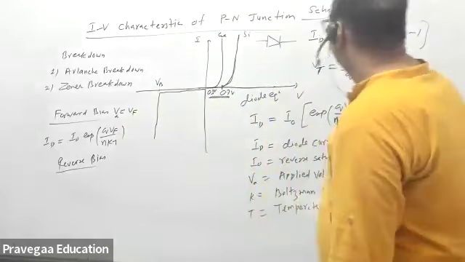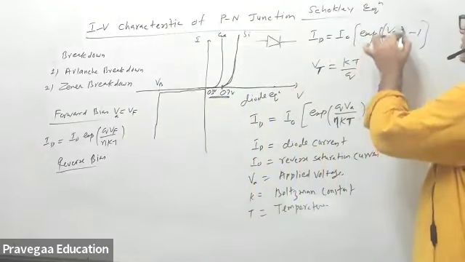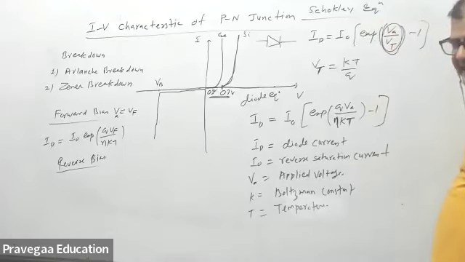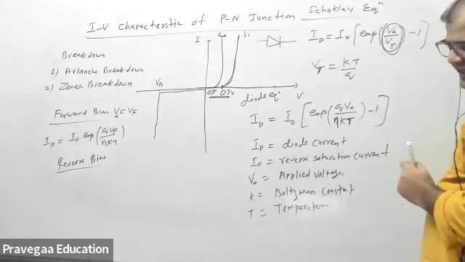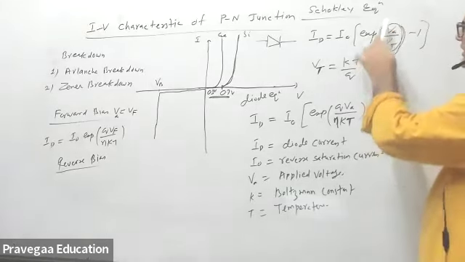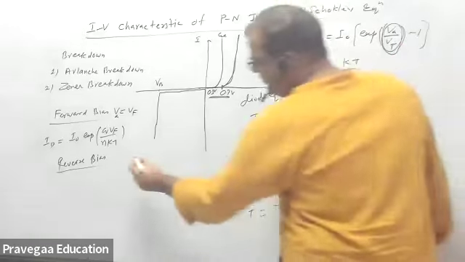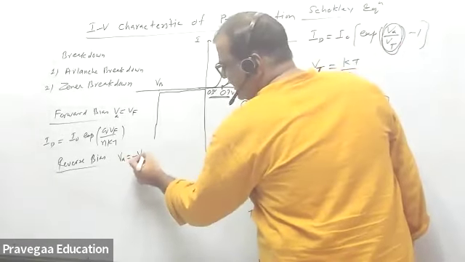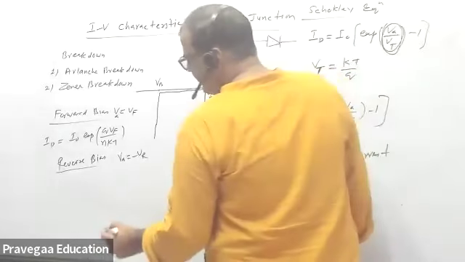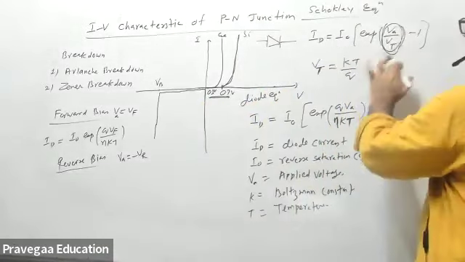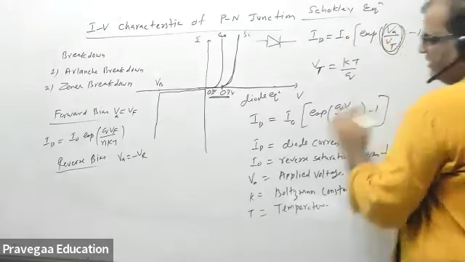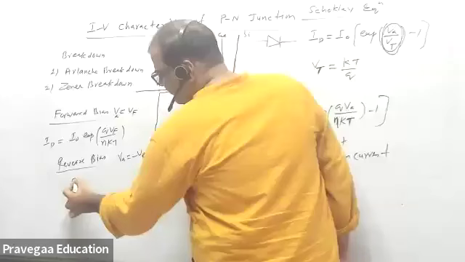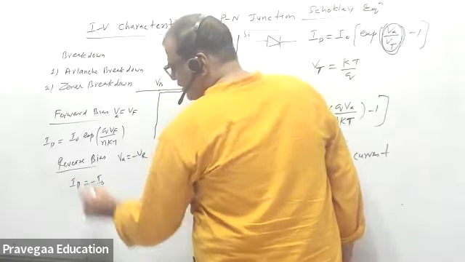Reverse bias, again, this ratio is what? This ratio is very high, but this ratio is negative. In forward bias, this exponential is infinite or very high, and in the reverse bias, you have V applied equal to minus VR. So what will happen? This factor will become negligible compared to the minus 1. So the diode current will be equal to minus I naught.